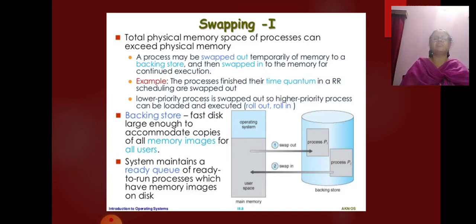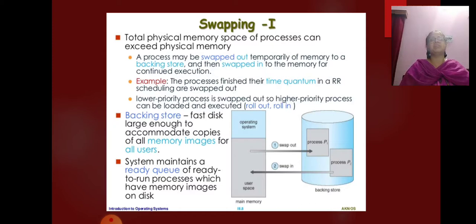A variant of this swapping policy is used for priority based scheduling algorithms. If a higher priority process arrives and wants service, the memory manager can swap out the low priority process and then load and execute the high priority process. When the high priority process finishes, the low priority process can be swapped back in and continued. This variant of swapping is sometimes called rollout and roll-in.